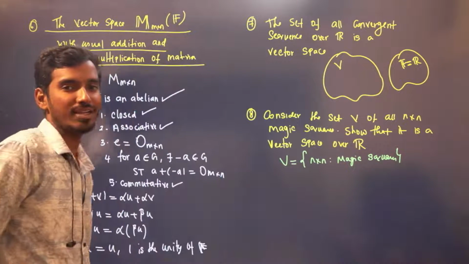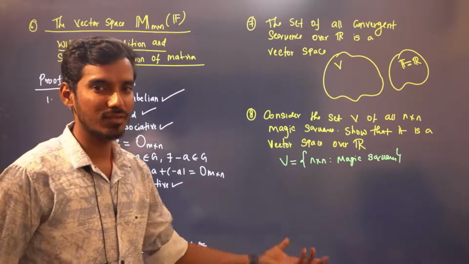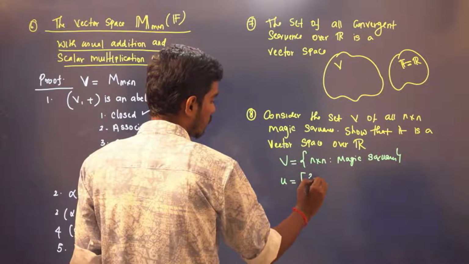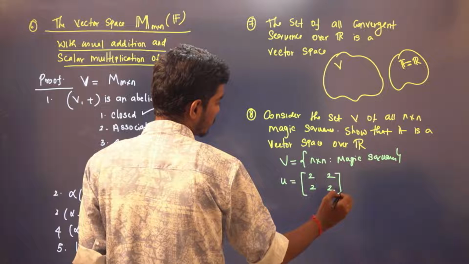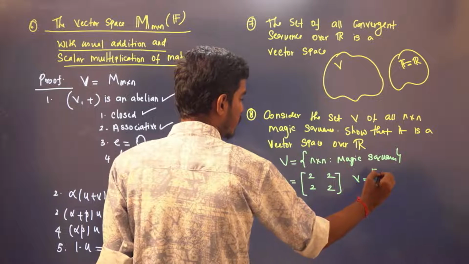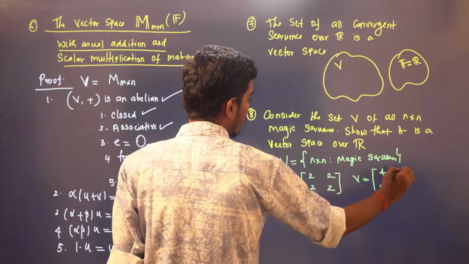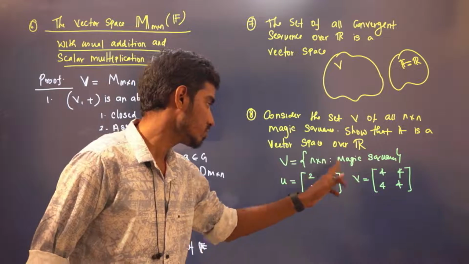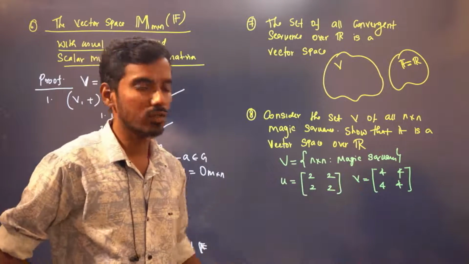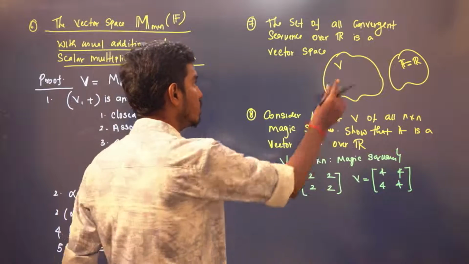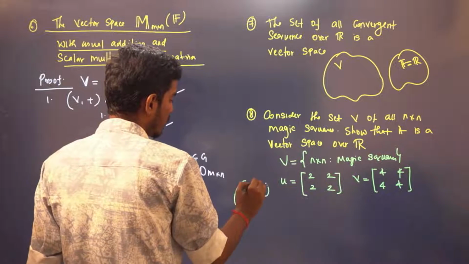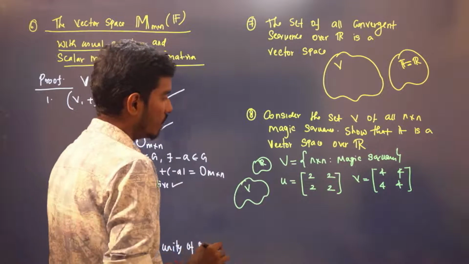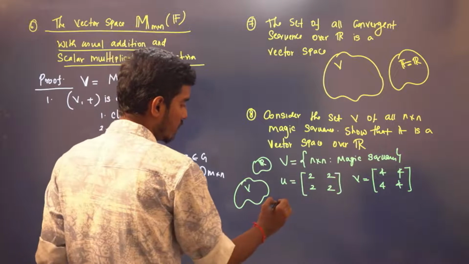It is not that easy to create magic squares. We can easily create 2 cross 2 magic squares with easy examples, right? For example, let us take the elements to be 2, 2, 2, 2. This is a magic square. Let us take another to be 4, 4, 4, 4. This is a magic square, right? Because 2 plus 2 is 4, 2 plus 2 is 4, you add any elements, it will be equal to 4. This is also a magic square. So V consists of all those magic squares and F is the real number field. Now you have to show this is a vector space, which you can easily do, right?